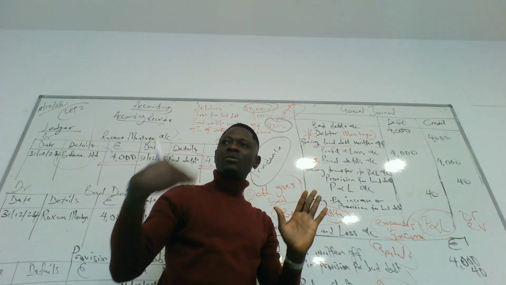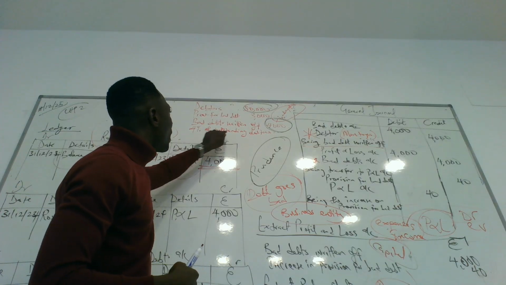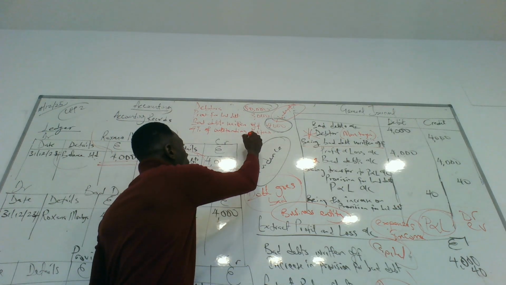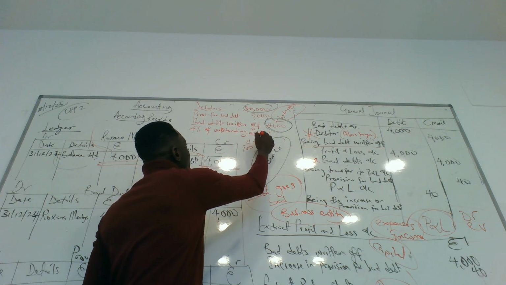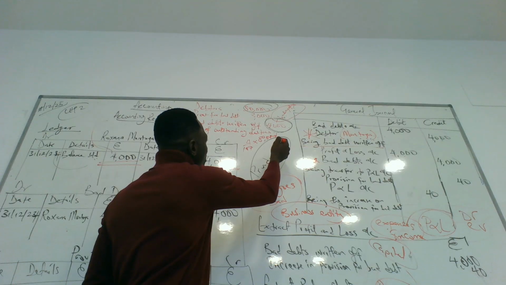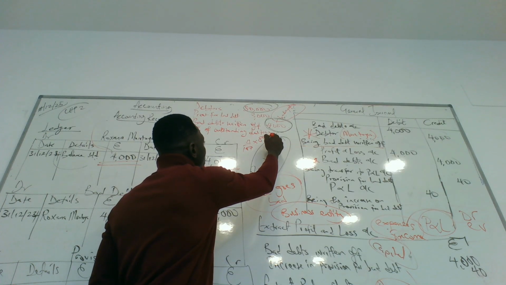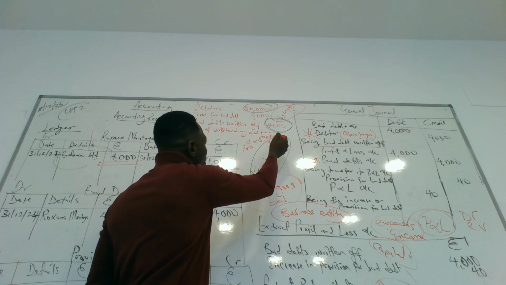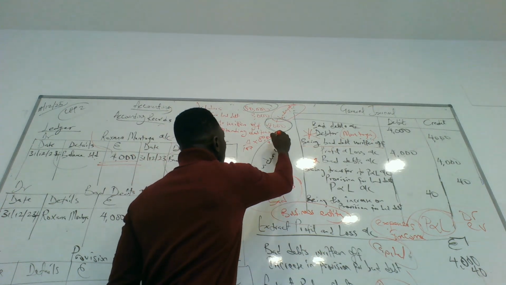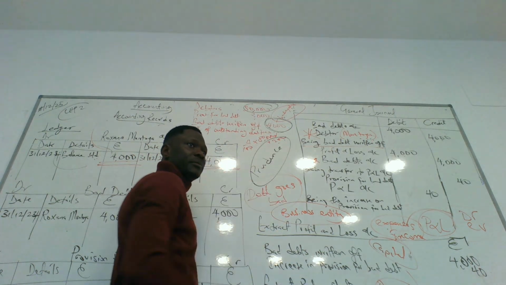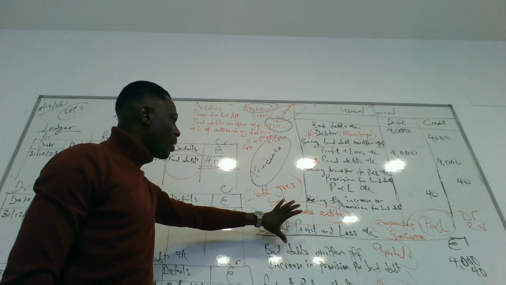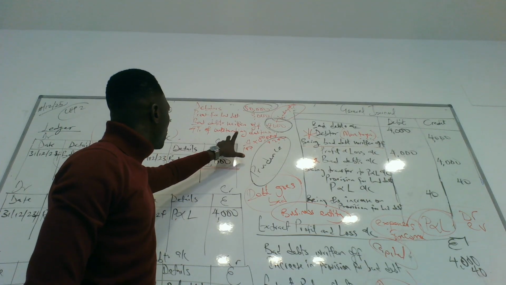Now, the next question is, they said 4% of outstanding debtors. 4% of outstanding debtors is 4 over 100 multiplied by 80,000. That's how much? 3,600, right? No, 3,200, right? 4 times 800. 3,200. You take it away from this. So that becomes what we have as our. What do we have here?